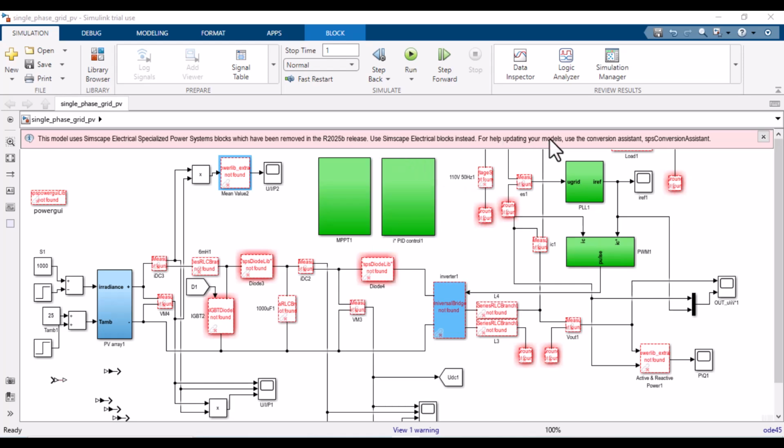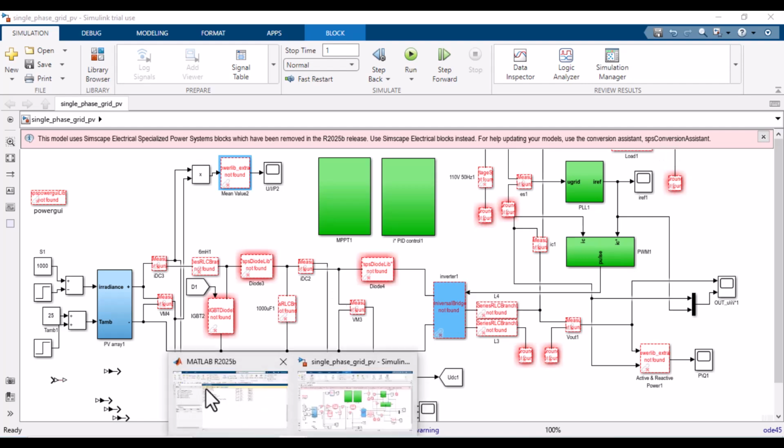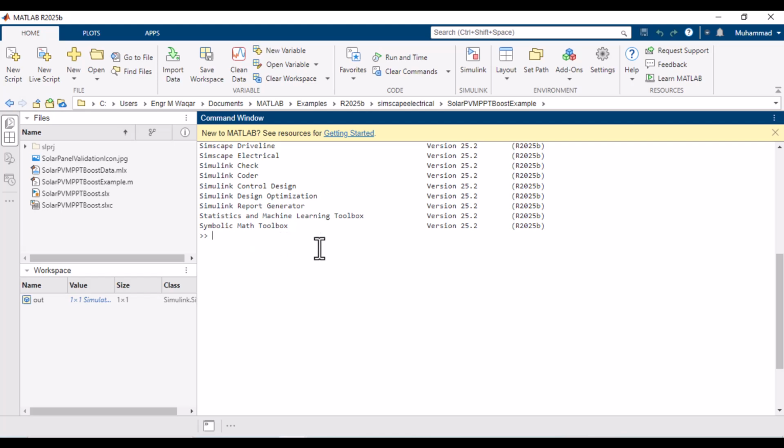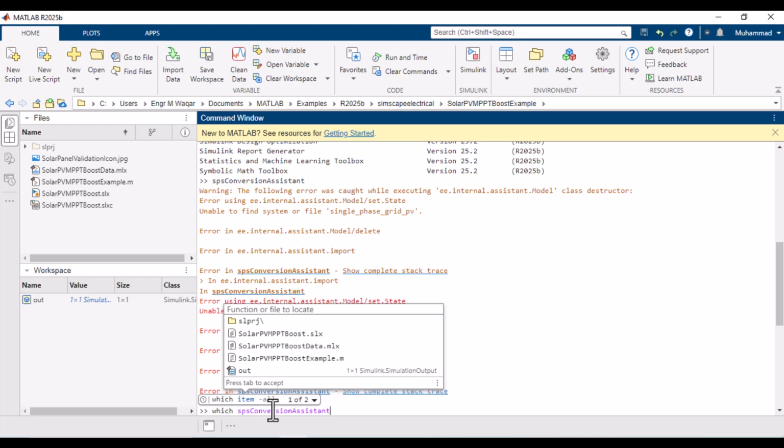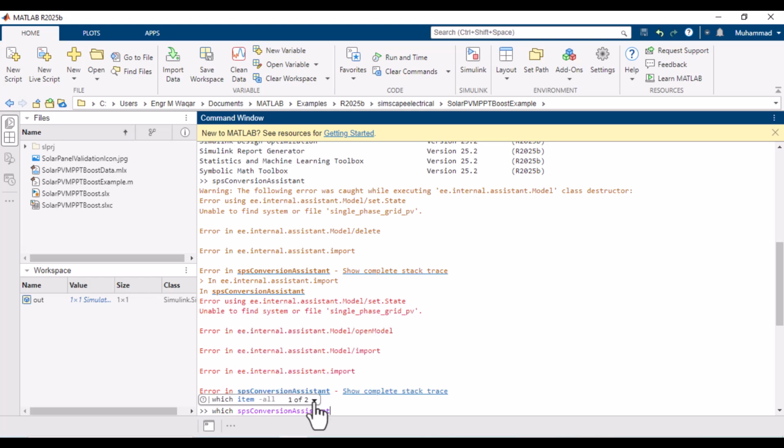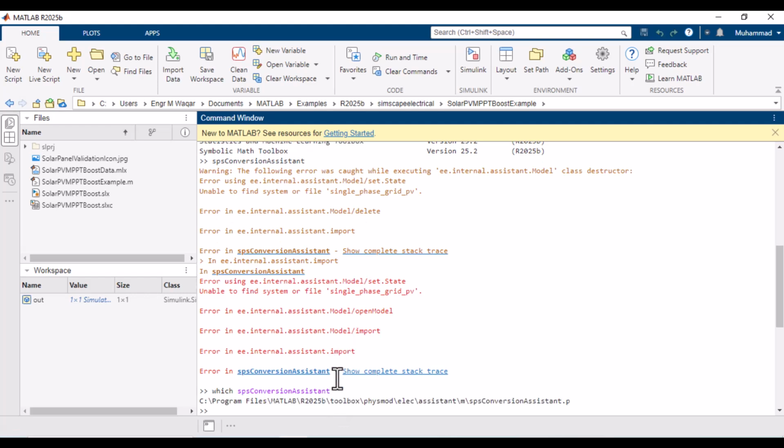As the message shows, you can update the model automatically using the SPS Conversion Assistant. If I open the command window, write SPS Conversion Assistant and press enter, it gives me an error: unable to find system or file single phase grid PV model. So now I try which SPS Conversion Assistant, to check whether this assistant is available in the 2025b version or not. It gives me the message that the file still exists in MATLAB.